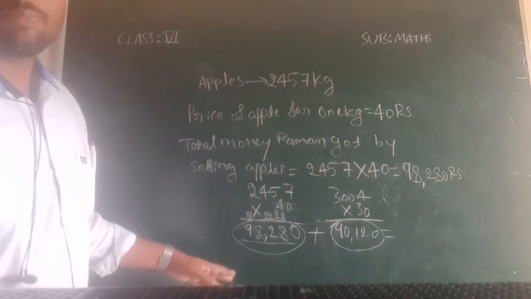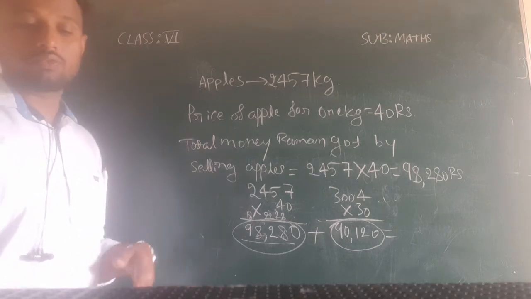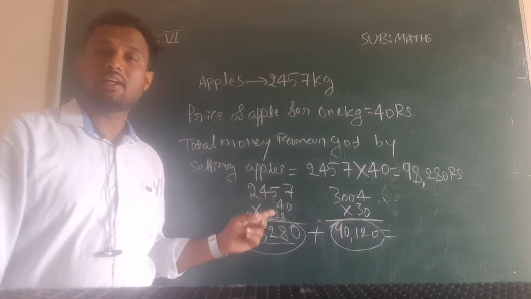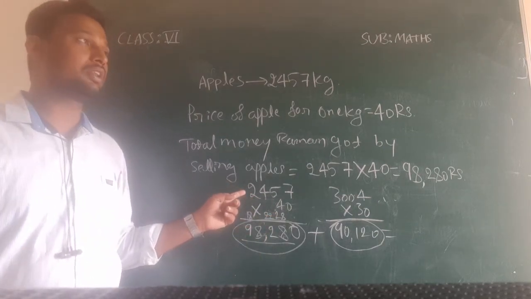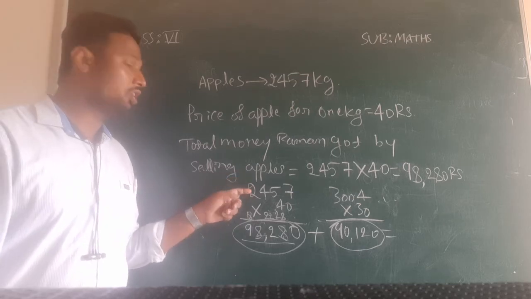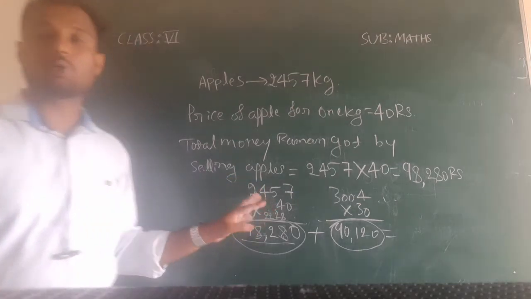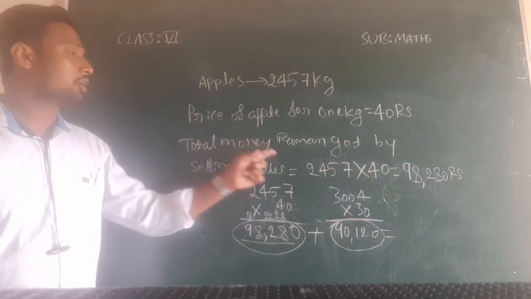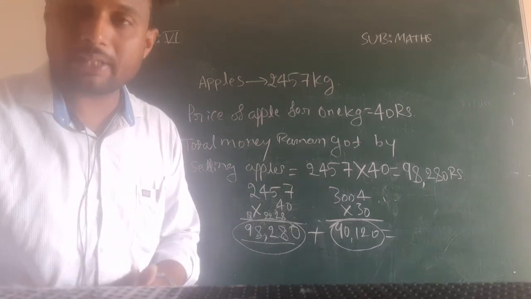Like that you have to write all the values. For that you have to follow the same method: total weight and per kg rate. I will repeat this, listen carefully. Total weight, how much he has sold, and per kg rate. You have to multiply, so that we will get the total money Raman got by selling.